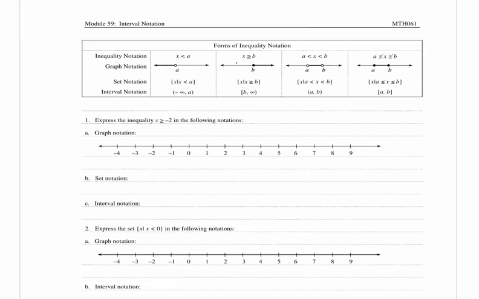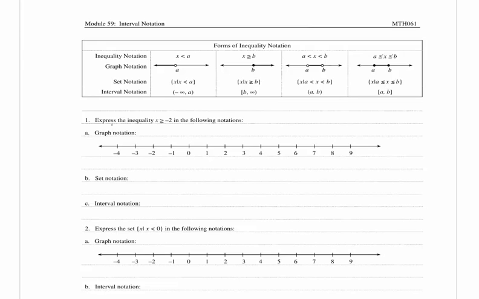For the inequality notation, x is greater than or equal to b. In graph notation, we put a solid dot on b because we're including it. In interval notation, we have a bracket around b because we're including it.